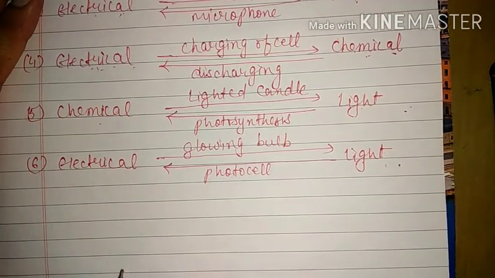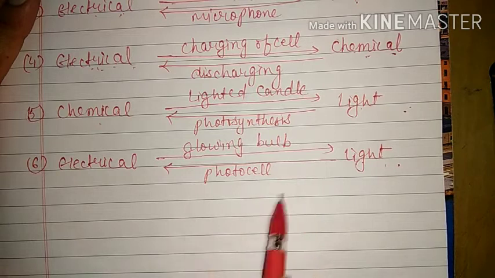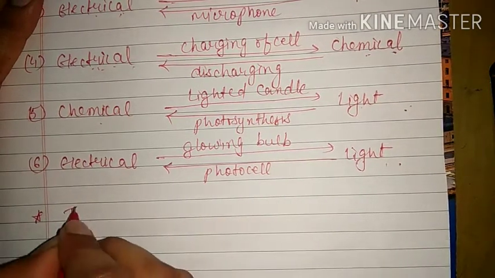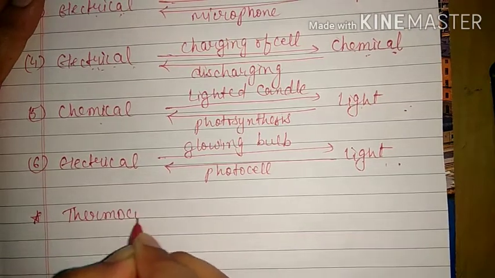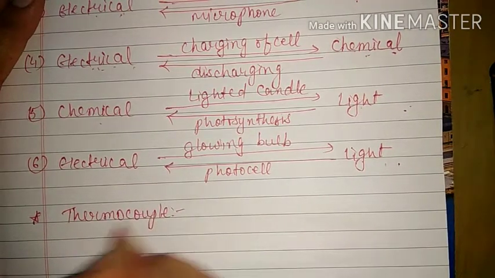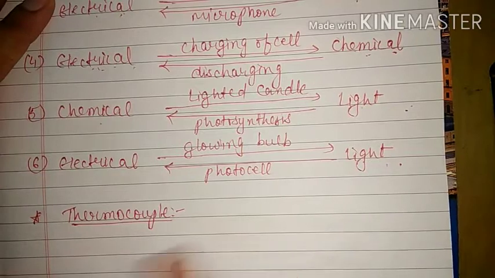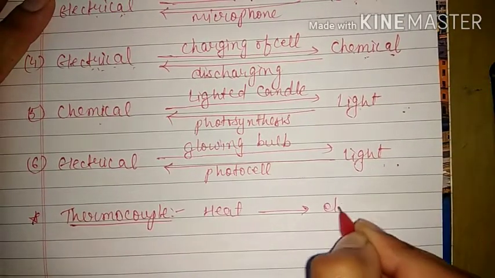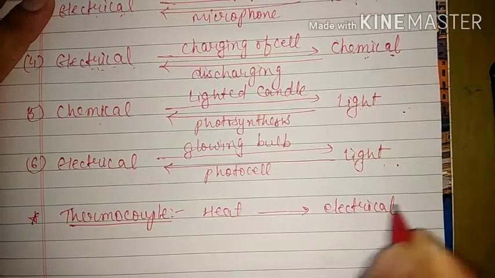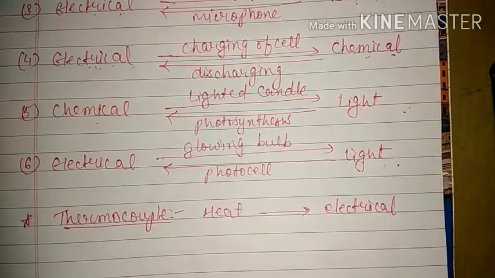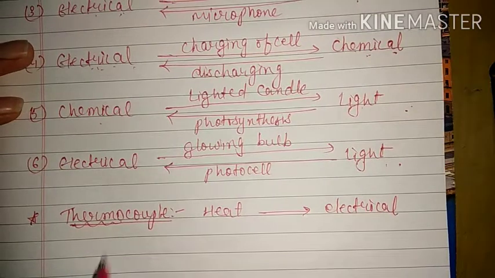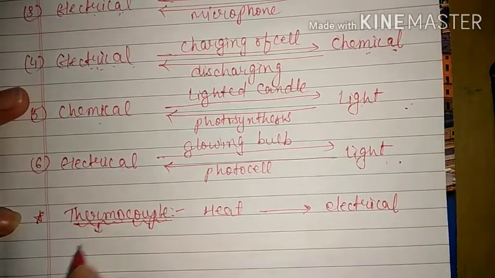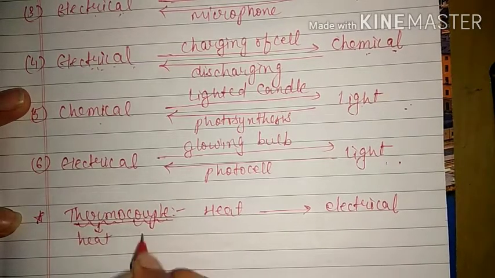Okay, now we have to discuss some terms. One is thermocouple, and the other is photocell and solar cell. So first of all, we will discuss thermocouple. We have seen that the thermocouple changes heat energy into electrical energy. Now, thermo means heat and couple means pair, or you can say two. So here thermo means heat and couple means pair.